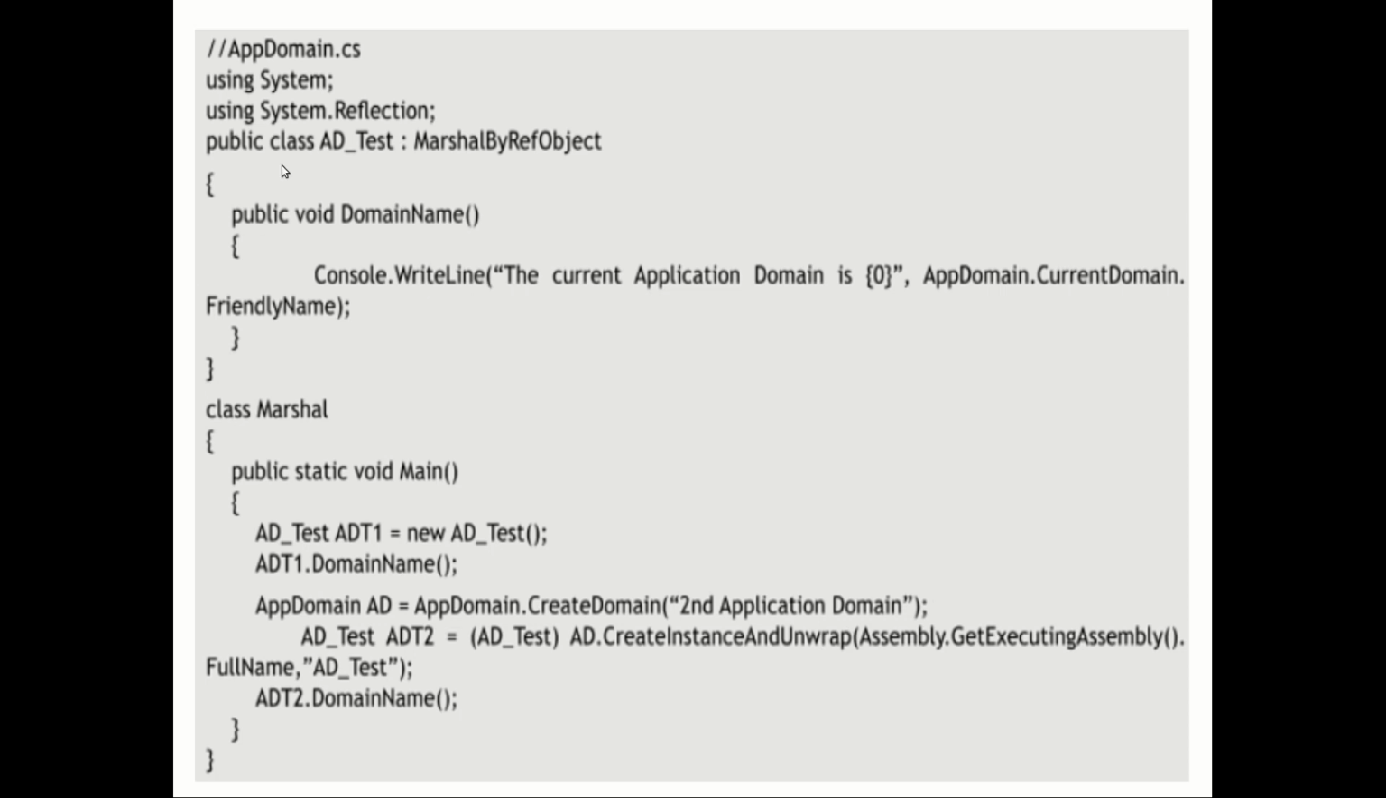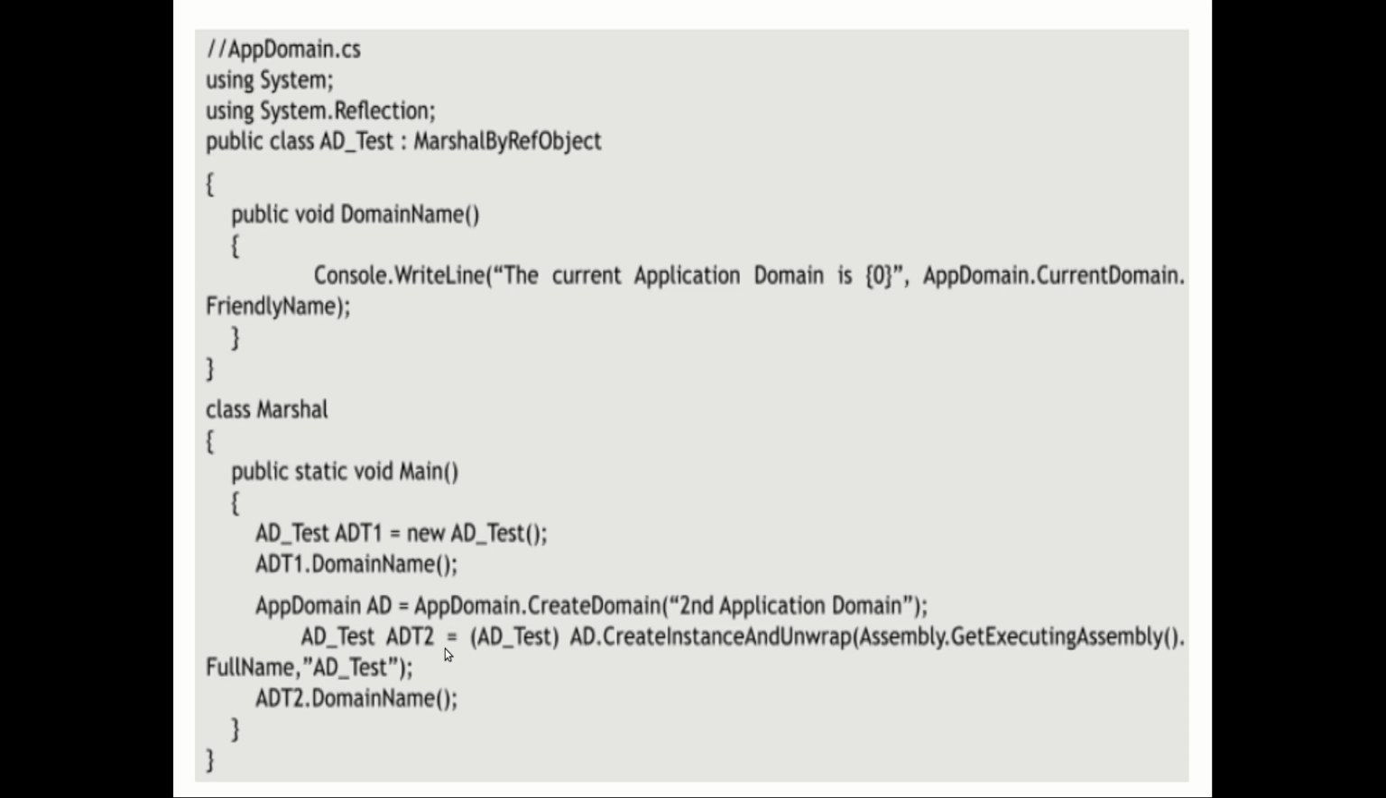What do you mean by that? AD test is already managed code, and for this managed code an assembly will already be created, which will be available in your common language runtime. So from there I am going to get the executing assembly, and I am going to give a name like AD test, and this name will now be bound to an object called ADT2.